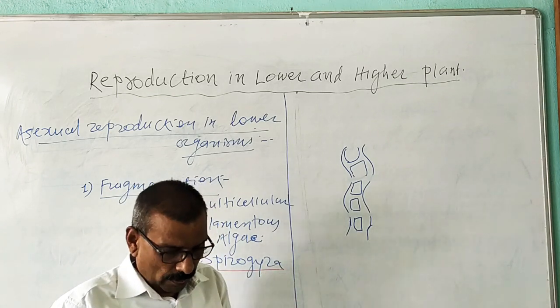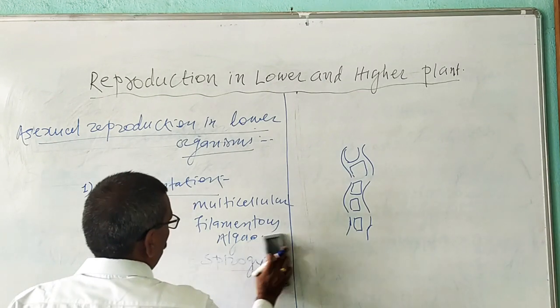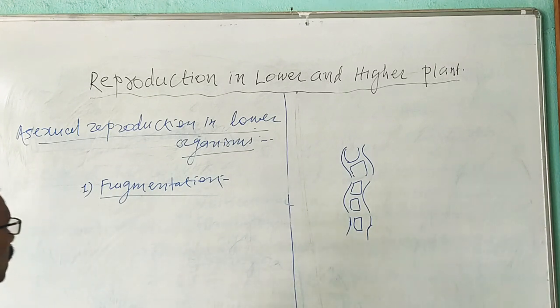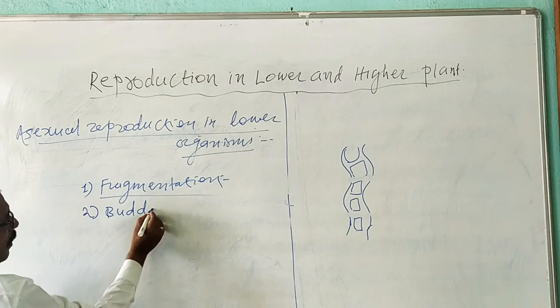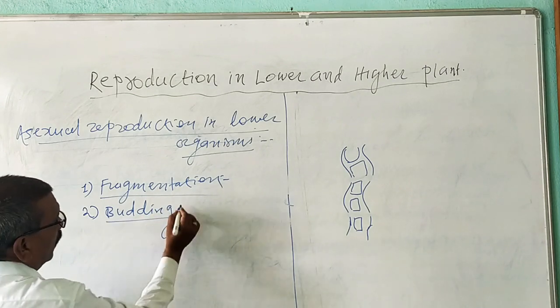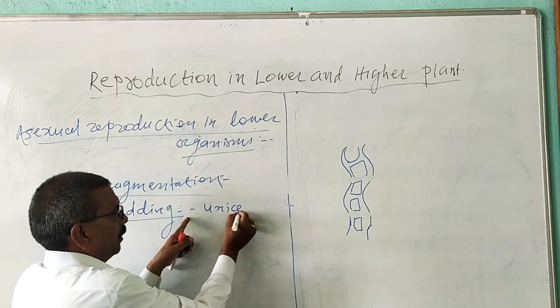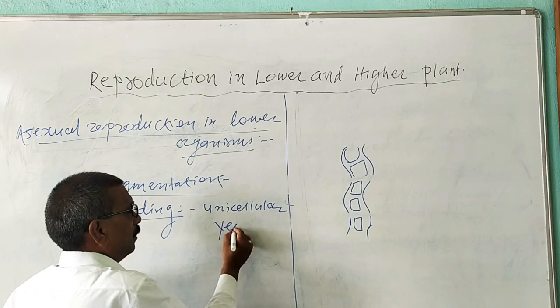Now, then we are going to study the next type of asexual reproduction found in case of lower organism. That one is known as budding. Now, what is budding?